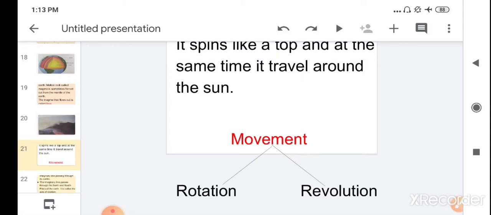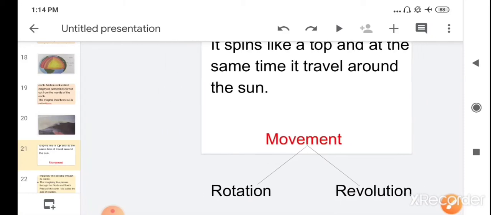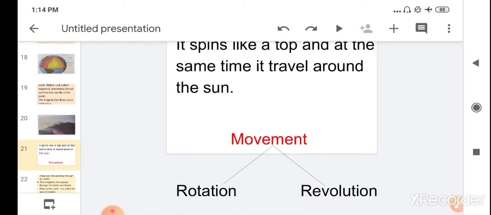So how many movements does it have? It has two movements at the same time. One is rotation and the second one is revolution. So let's see what the rotation movement is. How does the earth rotate?